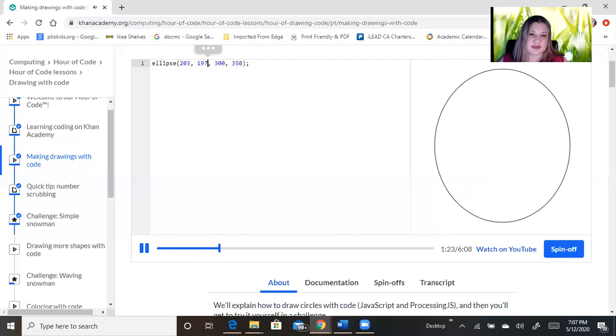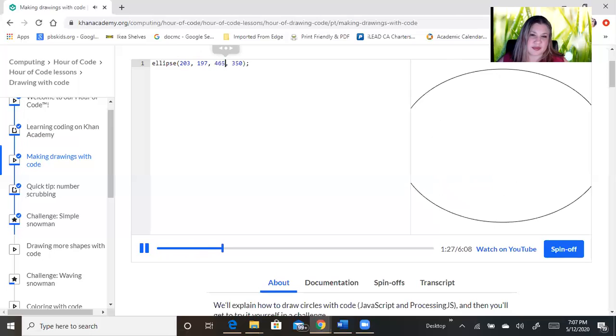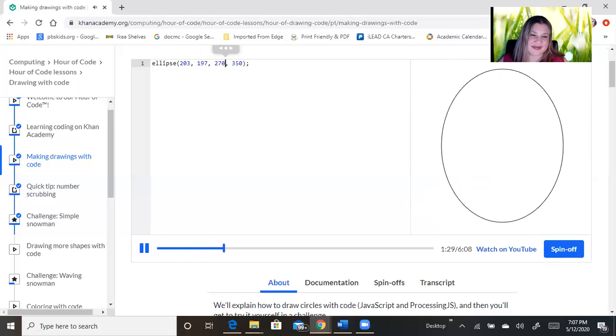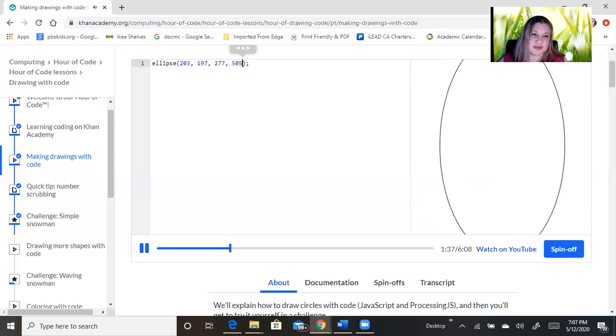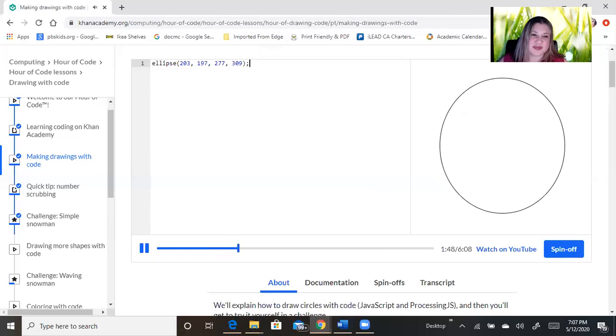Okay, on to the third number. Changing this makes the ellipse wider and thinner. All right, nice. Finally, the fourth. What else can we change? The height, making the ellipse taller and shorter, kind of squishy. Let's make it taller again. Okay, now you know what all of our numbers do.